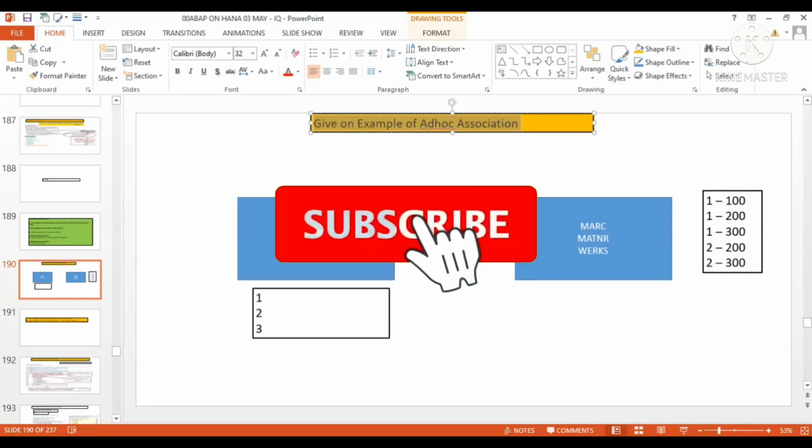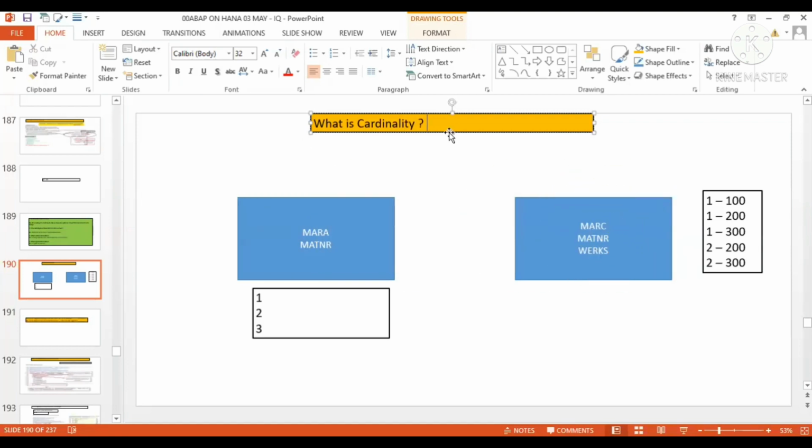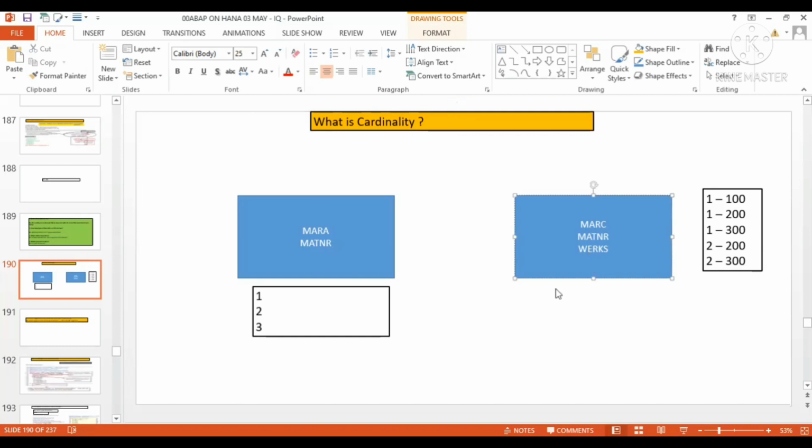What is cardinality? This is the question your interviewer is asking you. He's asking to make him understand what cardinality is. Okay. So cardinality is the mathematical notation with the help of which you define the relationship between two tables. Okay, it's the mathematical notation.